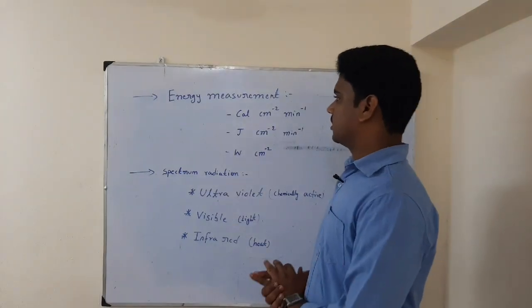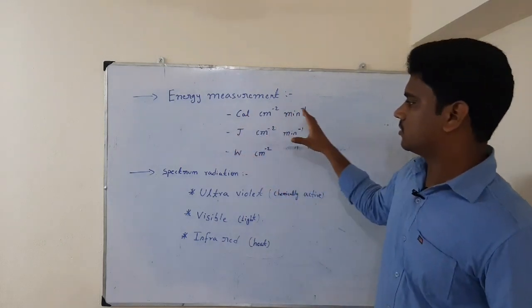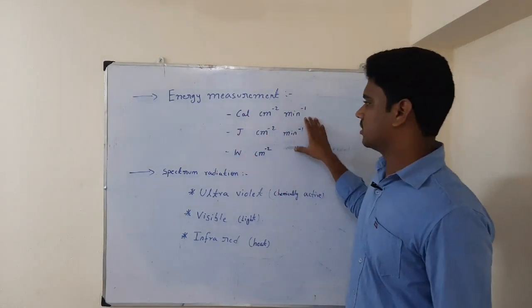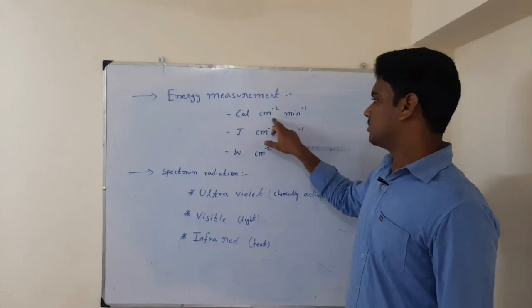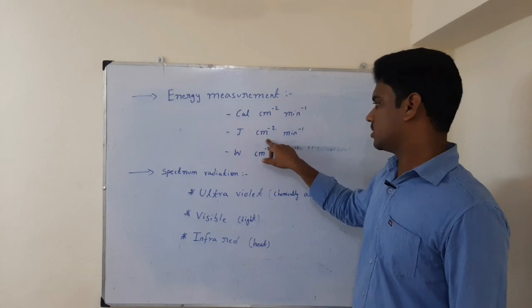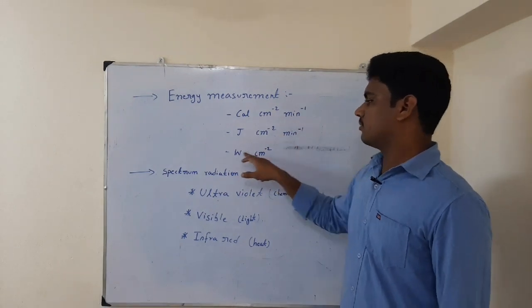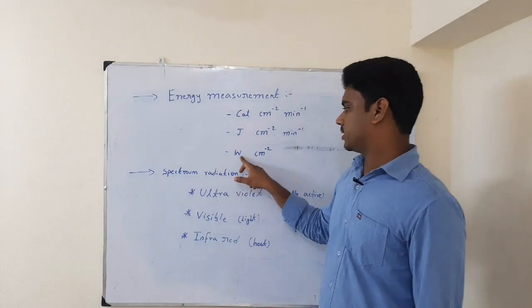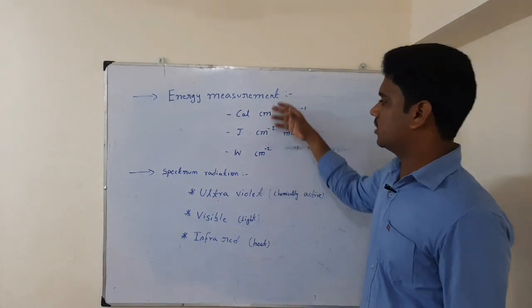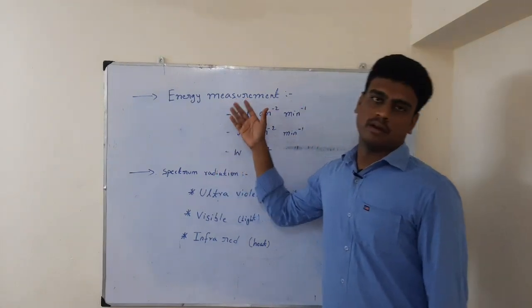Now let us see the measurement of energy. In this we have three types. In three forms we can measure: calories per centimeter square per minute; joules, joule per centimeter square per minute; and watts, watt per centimeter square. Any of these units we can use to measure energy.